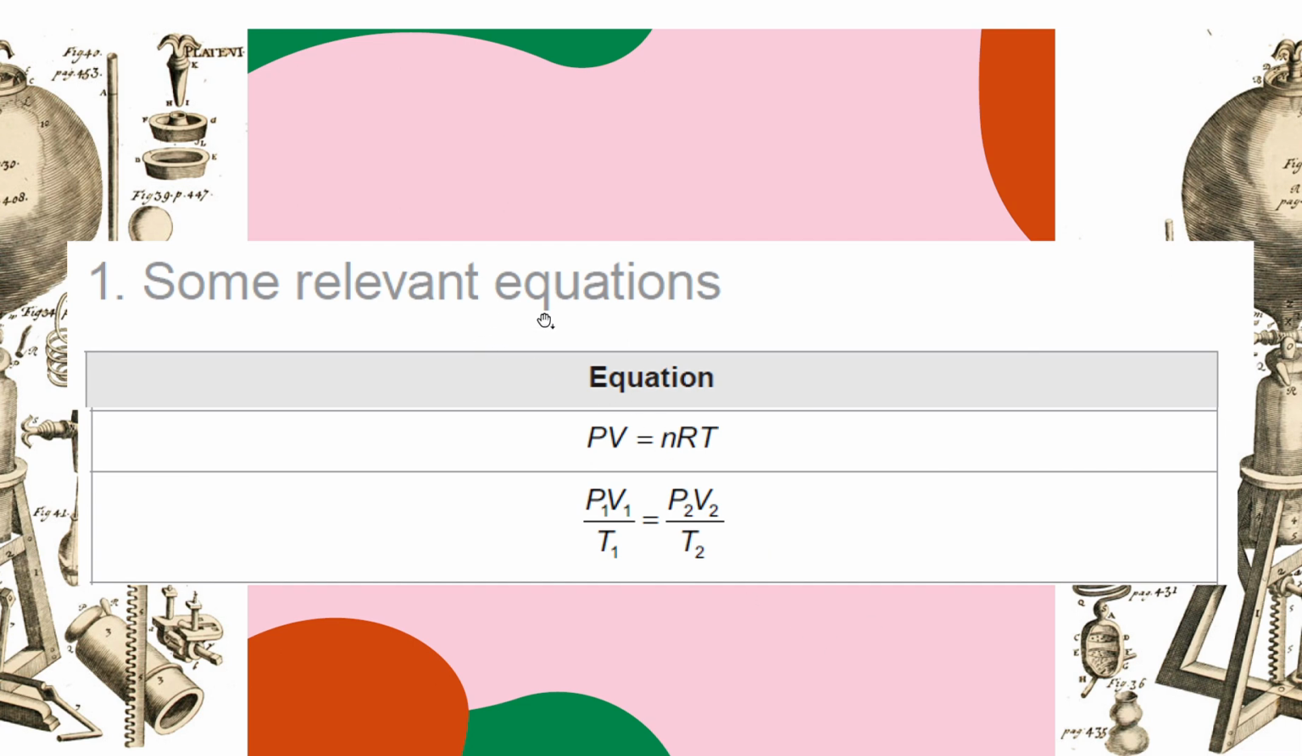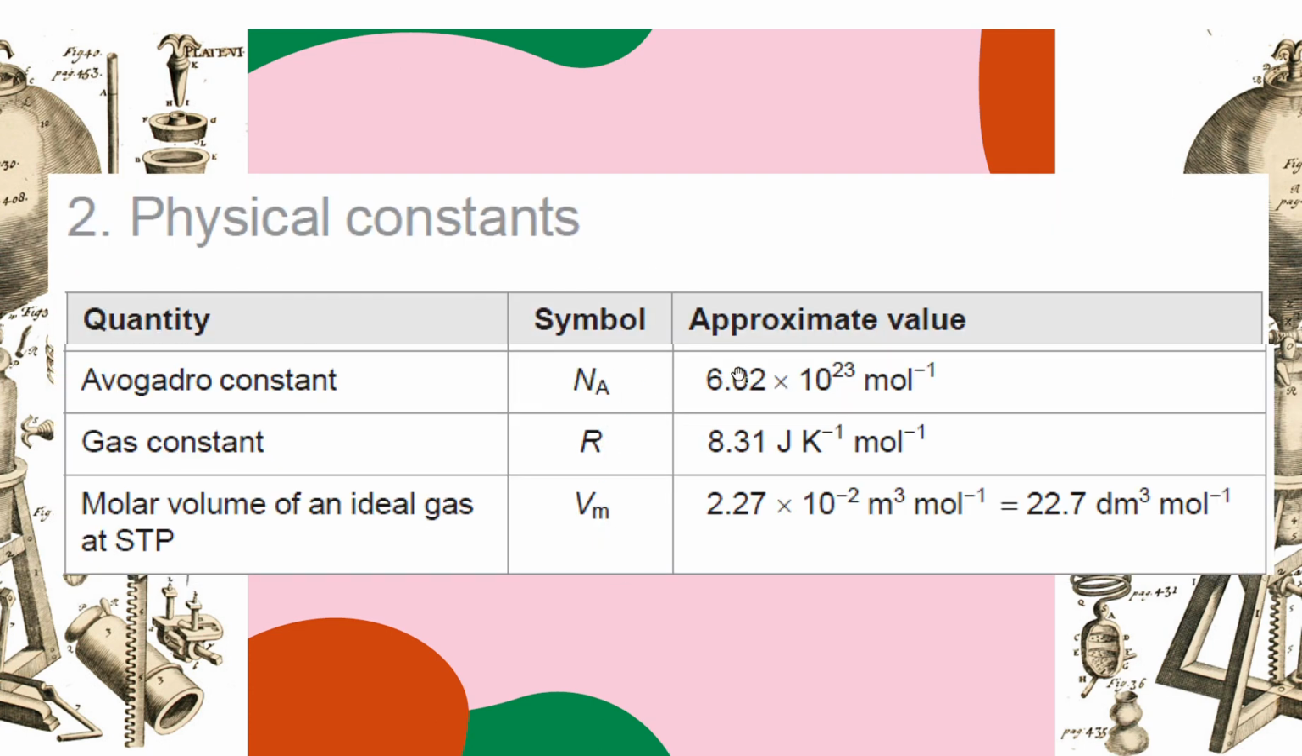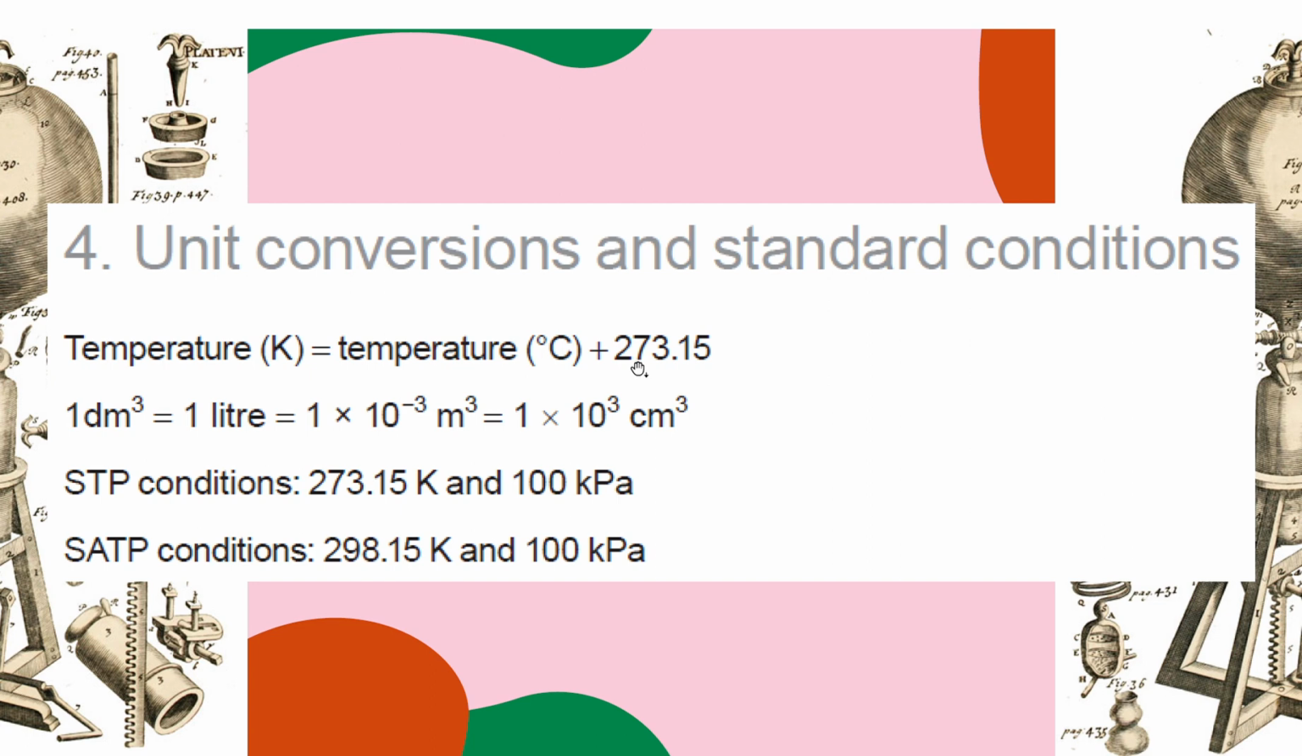For example, some reference equations: PV equals nRT, and PV over T equals PV over T in situations 1 and 2. And all the data are here: Avogadro constant 6.02 times 10 to the power 23, gas constant 8.31, molar volume 22.7 dm cube per mole. And also these two concepts, but remember 0.15, sometimes I forget it, I apologize. Remember 2 decimal digits, 273.15. And then how 1 dm cube, 1 cm cube, 1 meter cube convert to each other. And STP is 273.15 Kelvin and 100 kPa. Same. Actually it should be 101 for this one, but just accept it.